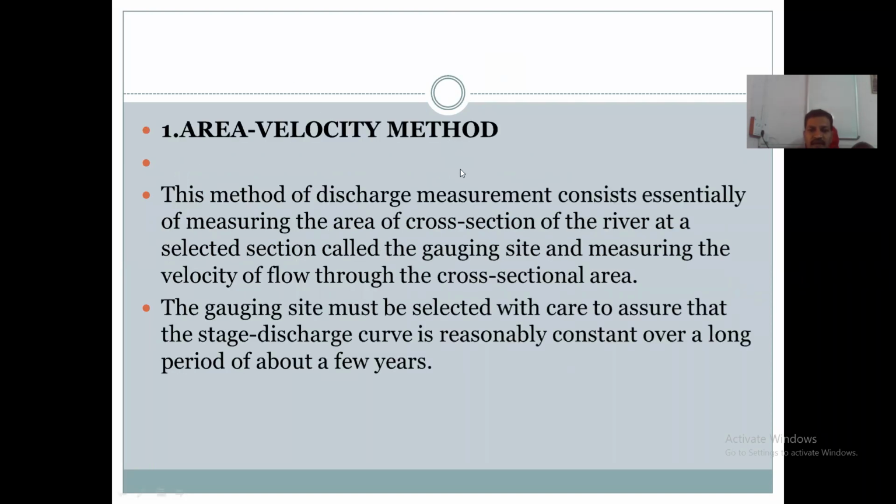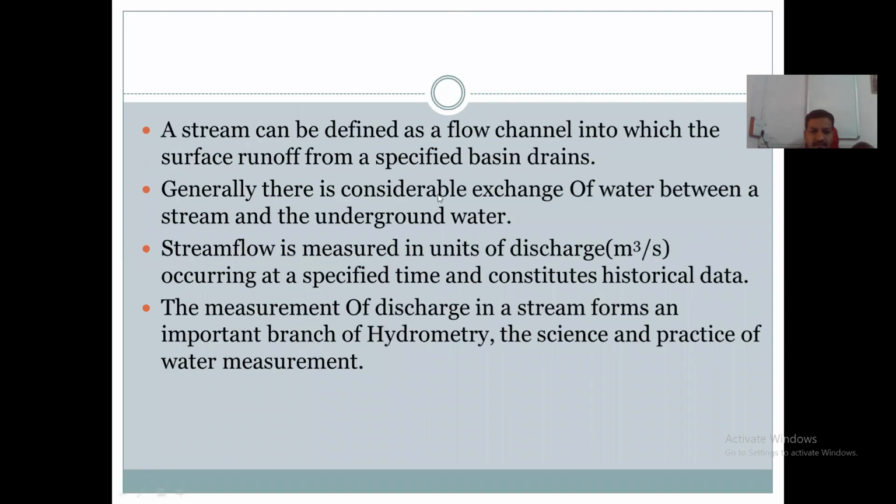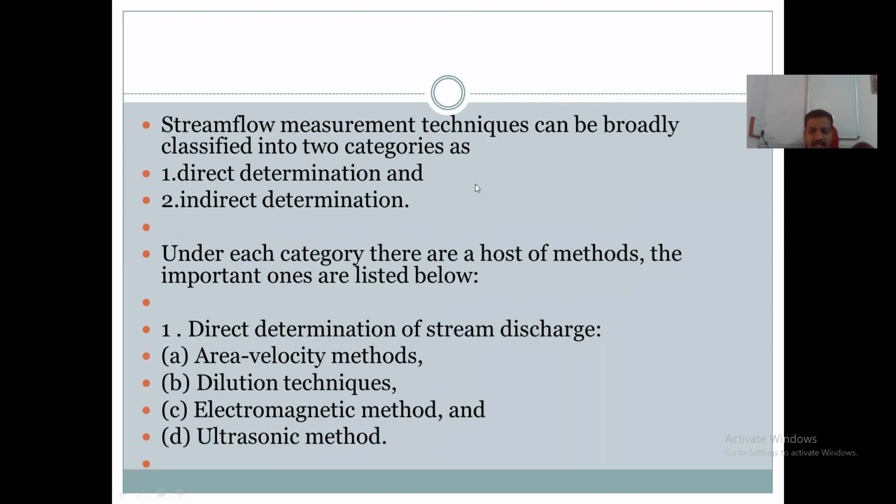The first method in the direct determination method is area velocity method.